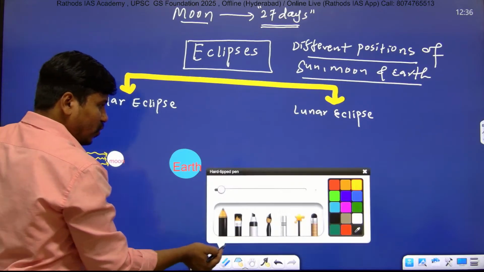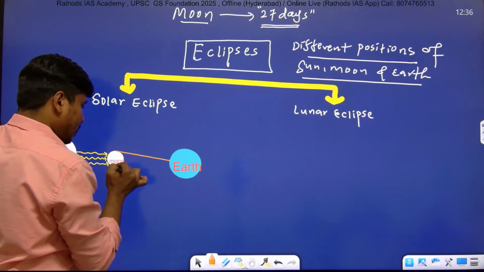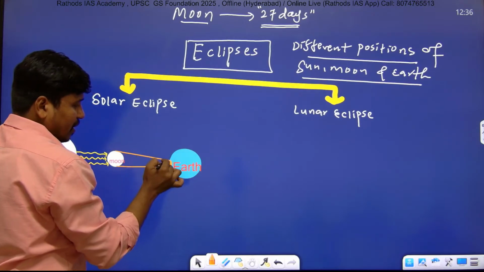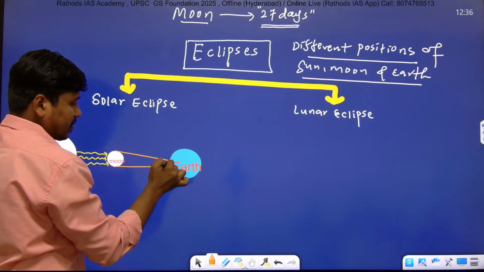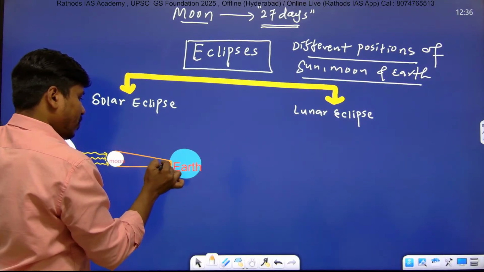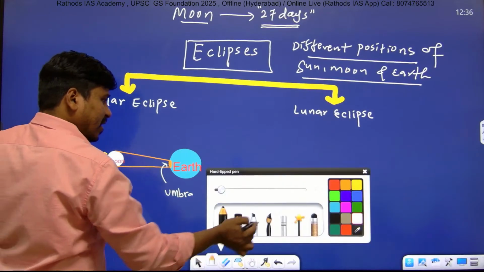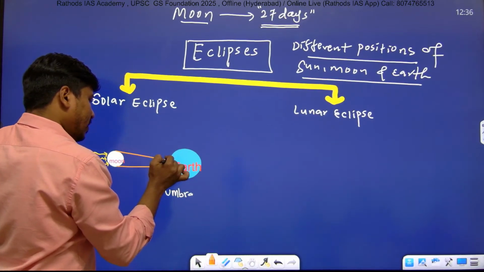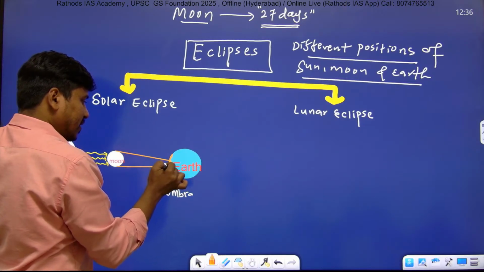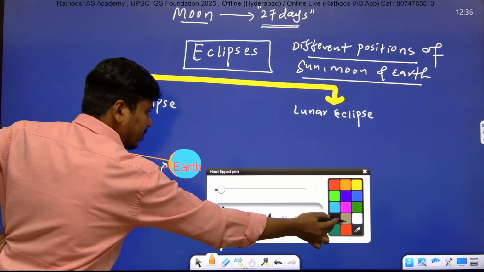And here the moon's shadow falls on the surface of Earth, and it forms the dark region, and that dark region is known as umbra. And the surrounding area is a light dark region, and that light dark region is known as penumbra.